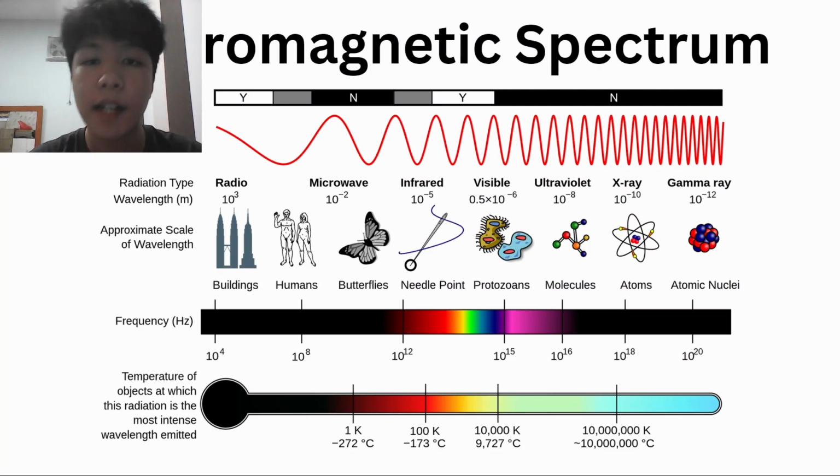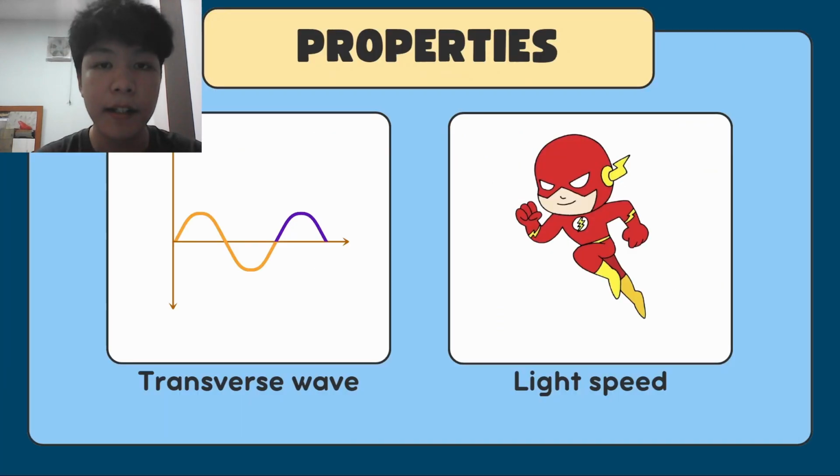Just like everything in life, electromagnetic waves have their own properties, some of which are: transverse waves, meaning that the oscillating electric and magnetic fields are perpendicular to each other and to the direction of wave propagation. And then the next is that electromagnetic waves travel at the speed of light in a vacuum, and their speed in a medium depends on the material's permittivity and permeability.